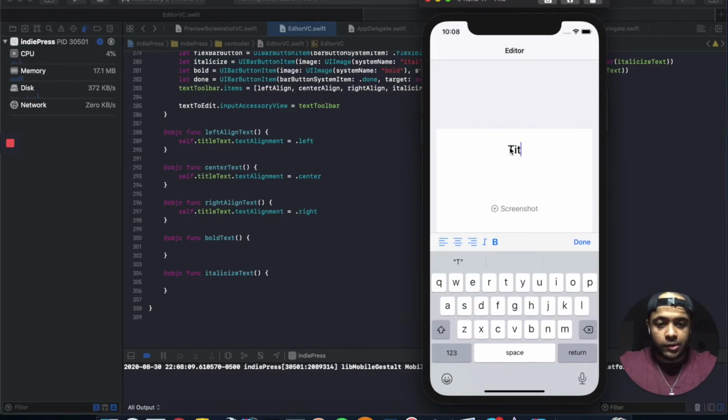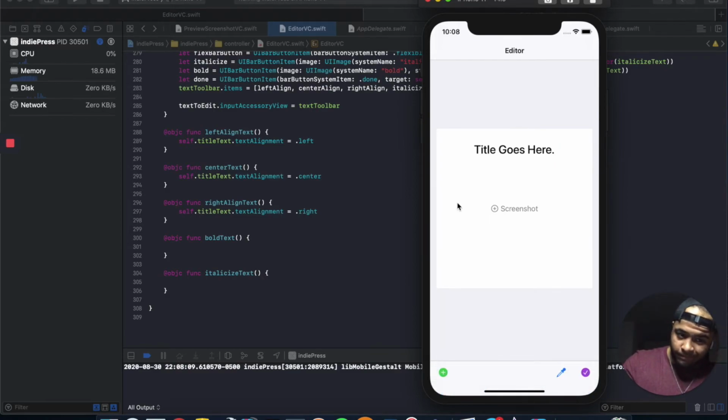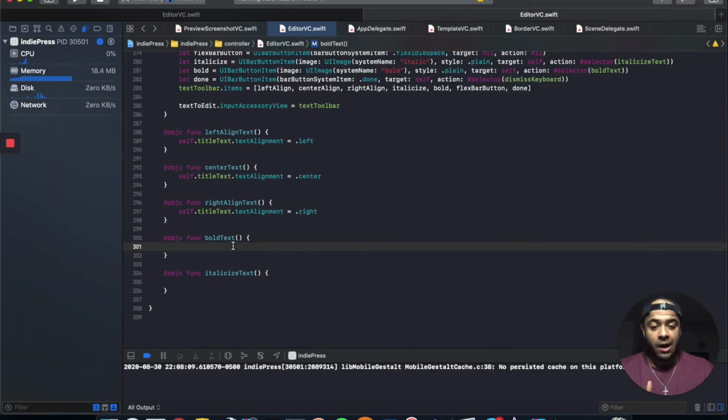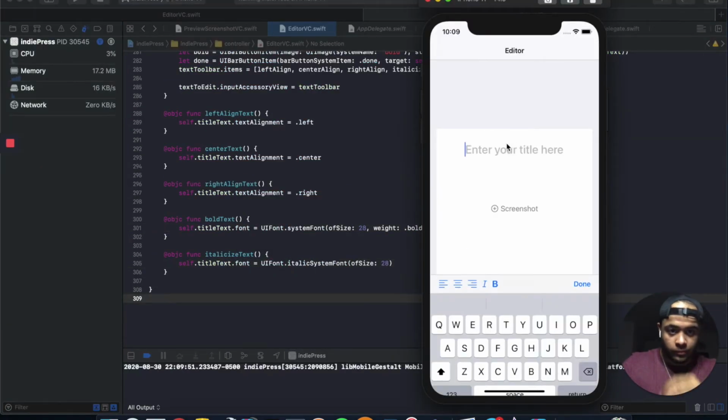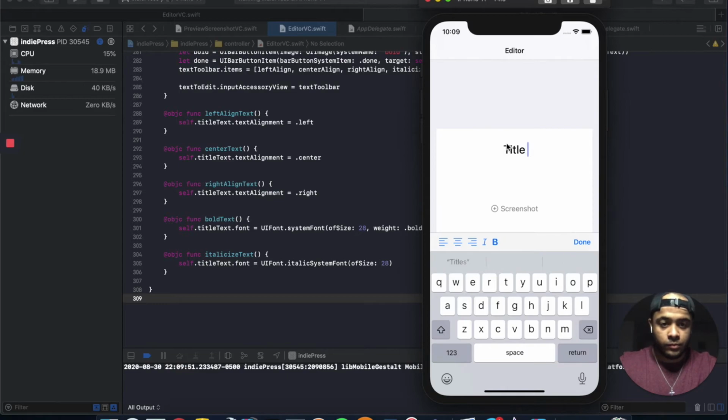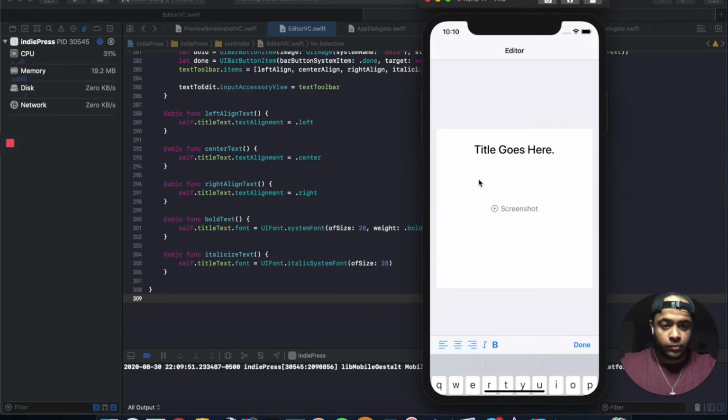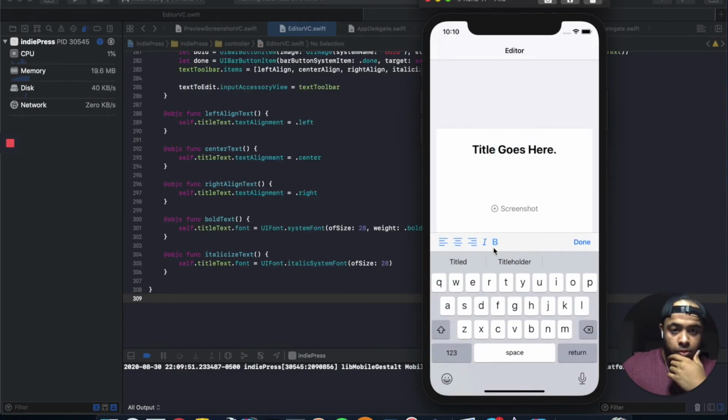All right, title goes here. Left align, center, right align. Super simple, super easy. Left, bold, italicized, right?